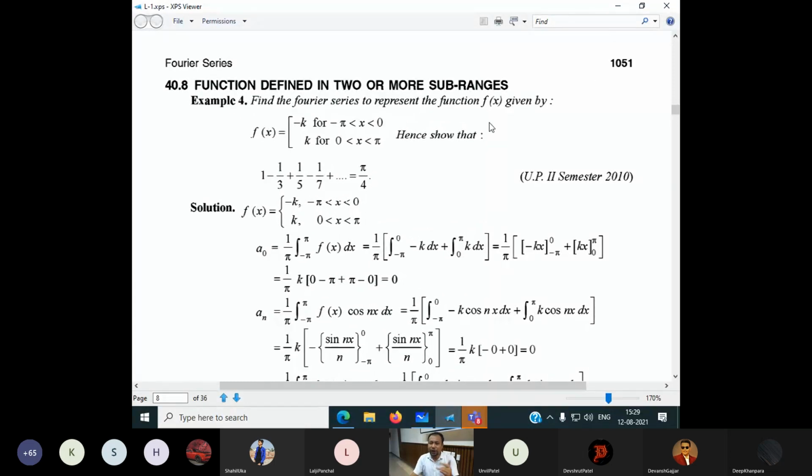I am not going to discuss the theory part. I'll explain with the help of this example how we can solve the Fourier series if the function is not continuous in the interval A and B. How can we solve it?